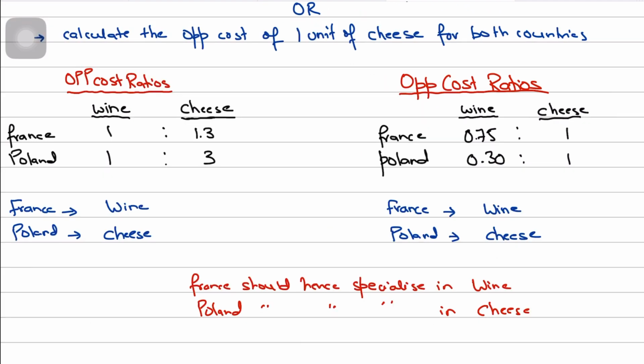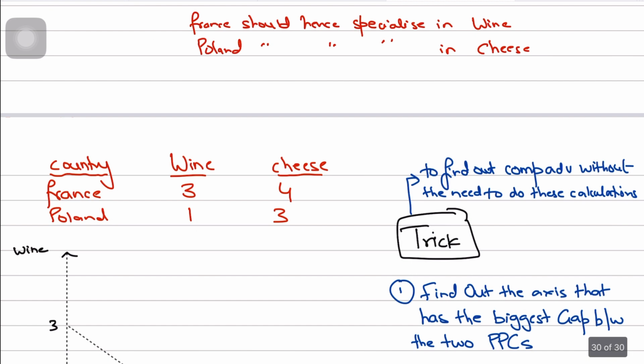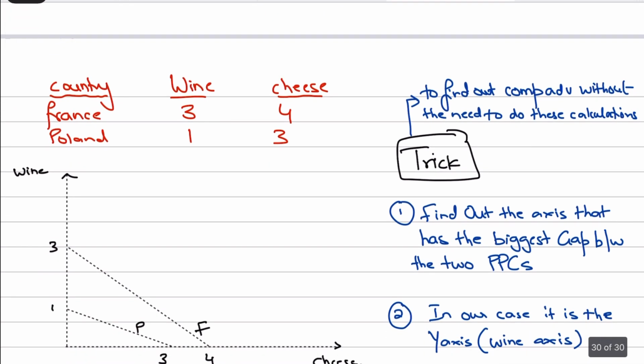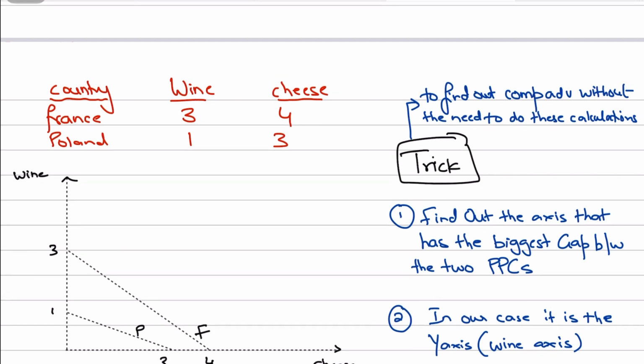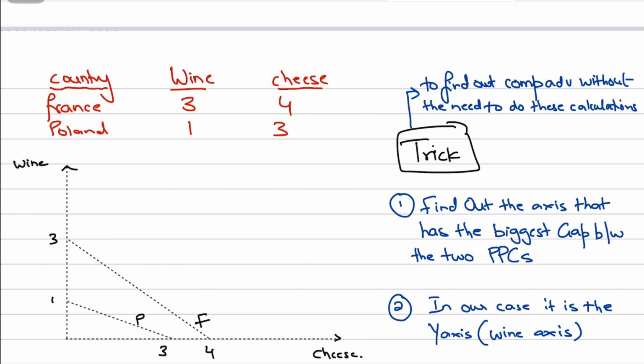Now guys, there is one very important thing that I need to tell you: in MCQs usually they give a PPC diagram and ask you to find out which country has a comparative advantage in what, and mostly students do that by calculating the opportunity cost ratio, which is absolutely not wrong, that is right. But there's a shortcut to it, or in fact I would call it a trick, and that trick will always work. I need to teach you that, so pay attention to this very carefully.